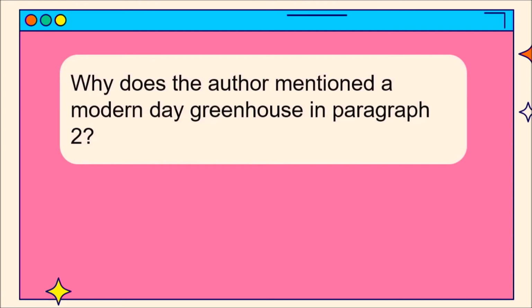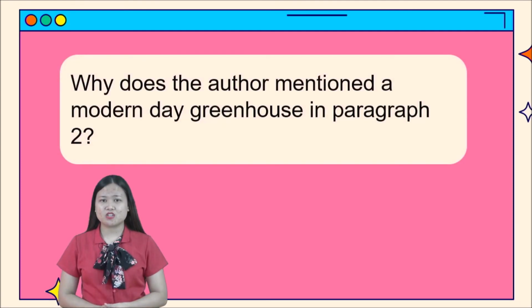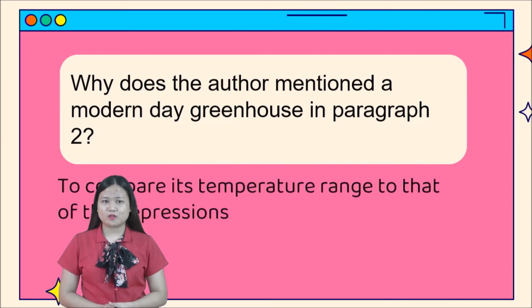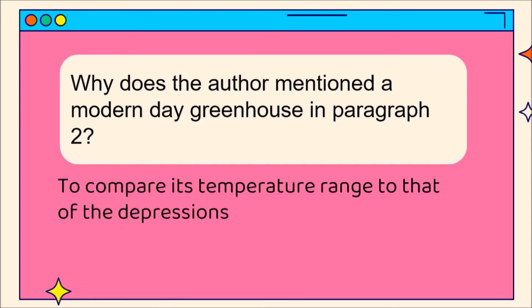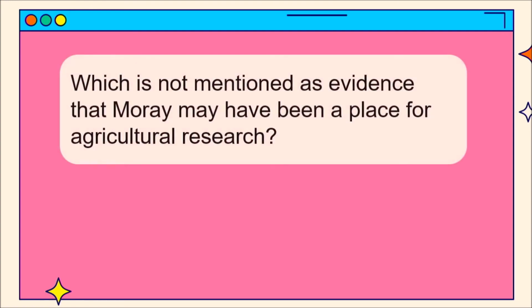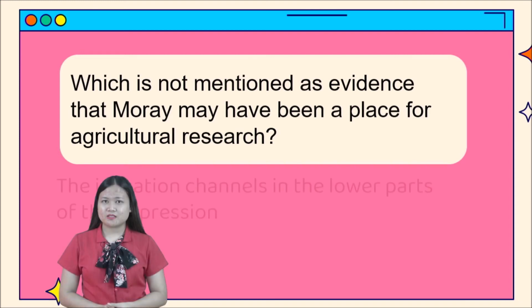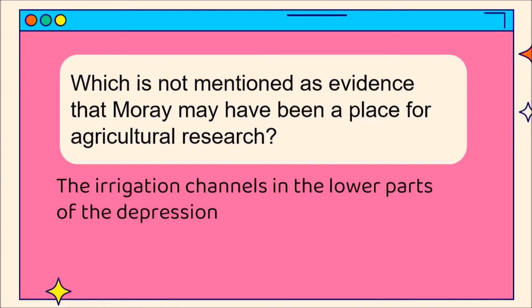Next one. Why does the author mention a modern-day greenhouse in paragraph 2? Because it is to compare its temperature range to that of the depressions. Next one, which is not mentioned as evidence that Moray may have been a place for agricultural research? Can you guess the answer, class? Very good. The answer is the irrigation channels in the lower parts of the depression. So I think you are learning now.